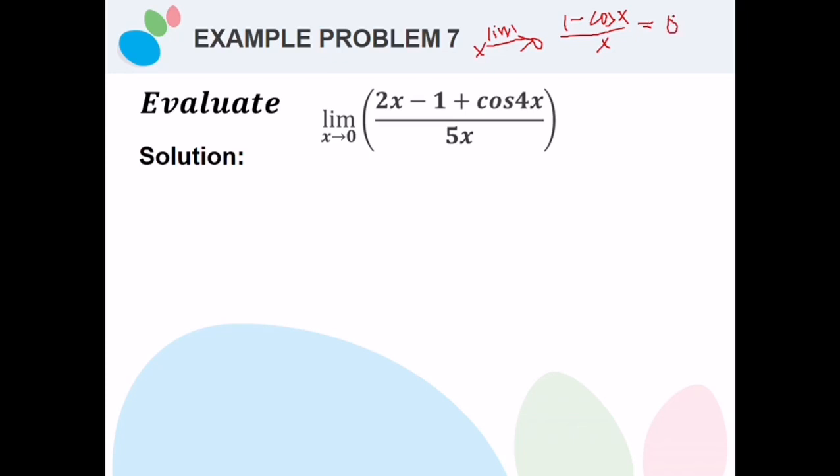Okay, let's try. So in our given, we need to derive first this kind of equation.